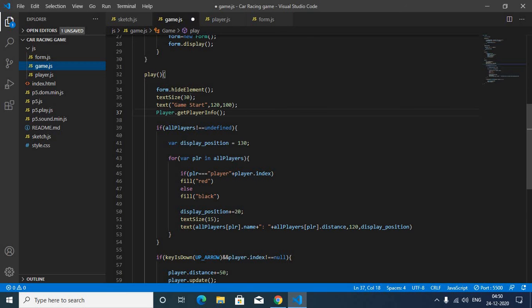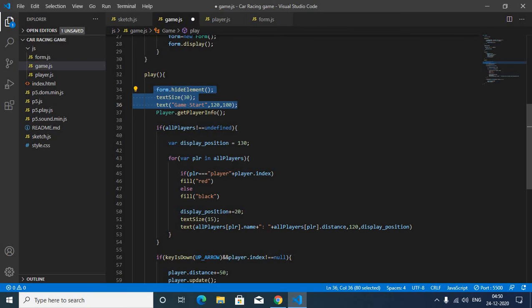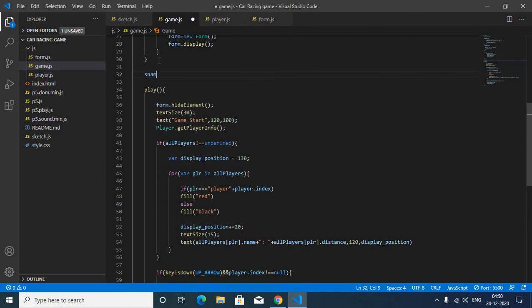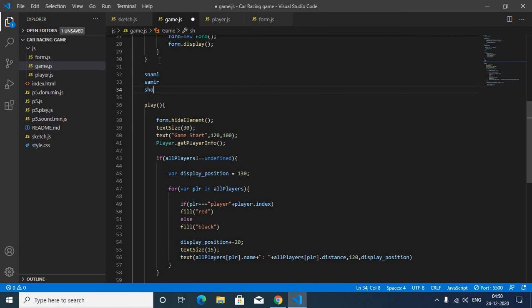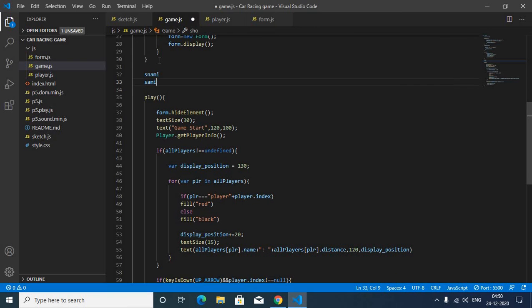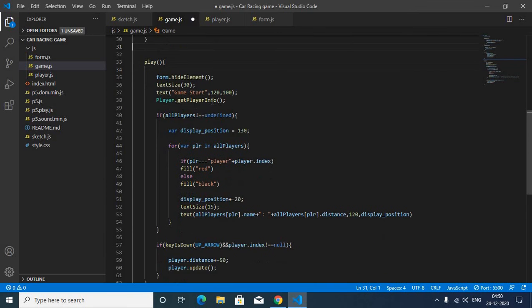Like you can see here, they are at a distance: here second, third, like that your names will be. Suppose here my name, Sunny, then Samir, like that it will be displayed, as today's topic is just about its position.